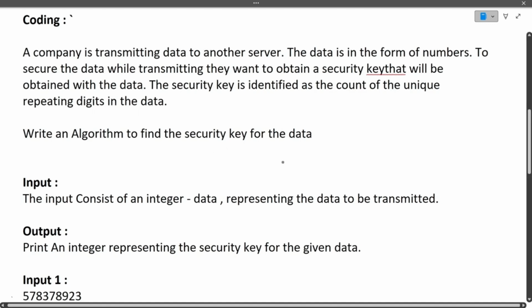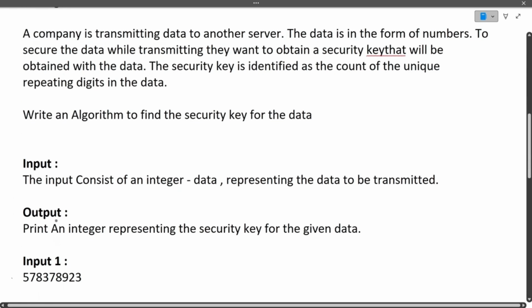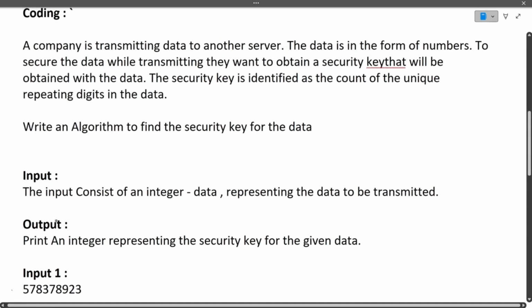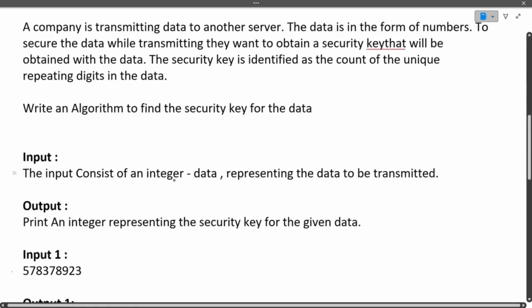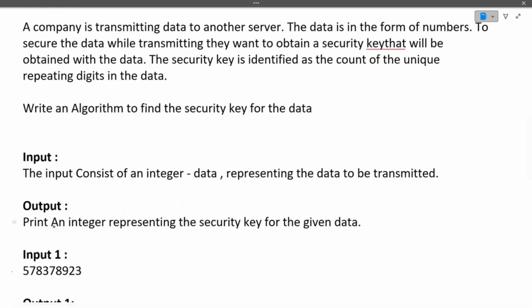So I know the question will not be clear to you. Let's just see what the input and output are, and we will see the example, and then the question will become clearer. Here the input consists of an integer, that is data, representing the data to be transmitted. Output is to print an integer representing the security key for the given data.